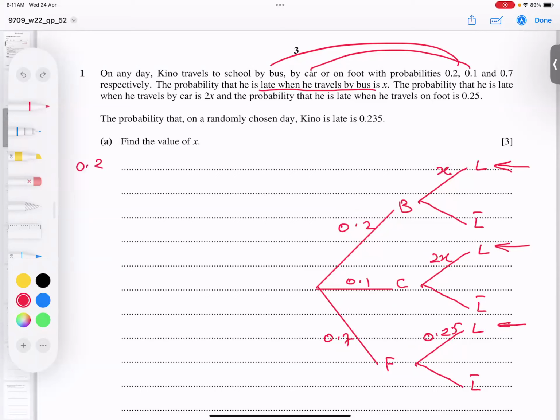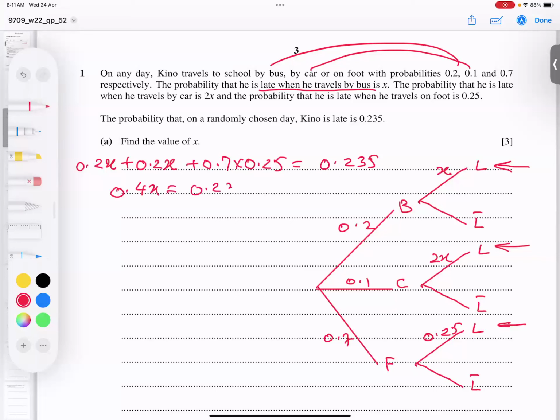So I can say 0.2X plus, when I multiply 2 into this, I get 0.2X again. And plus 0.25 into 0.7, equals the total probability 0.235. And this becomes 0.4X.